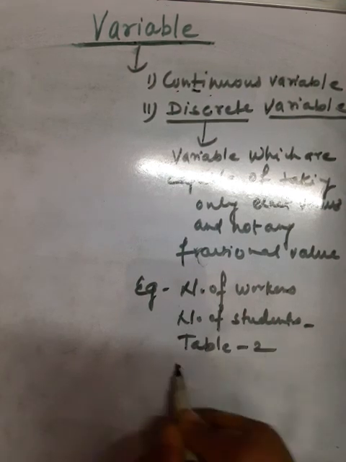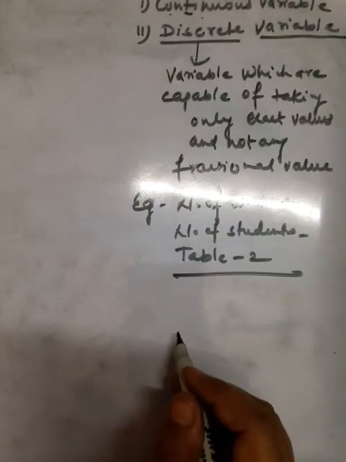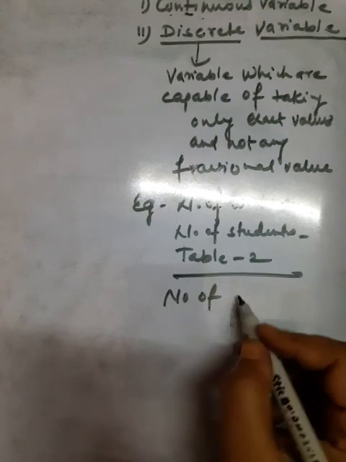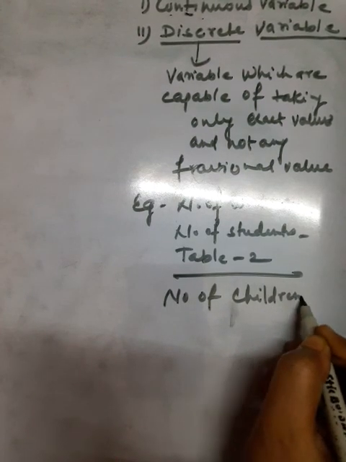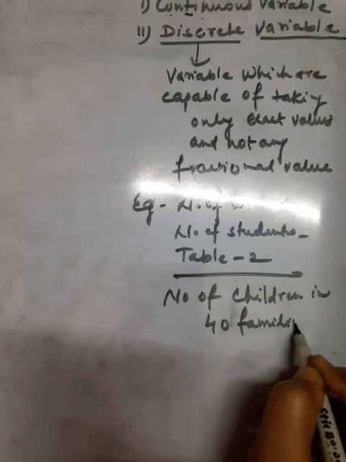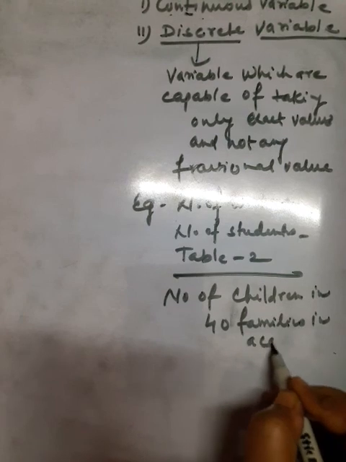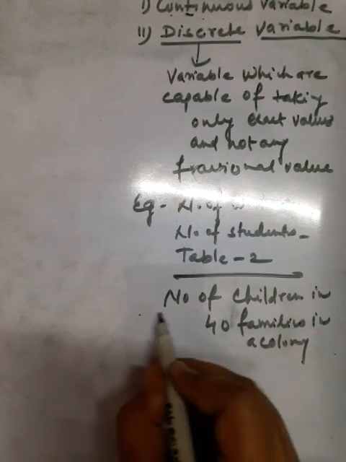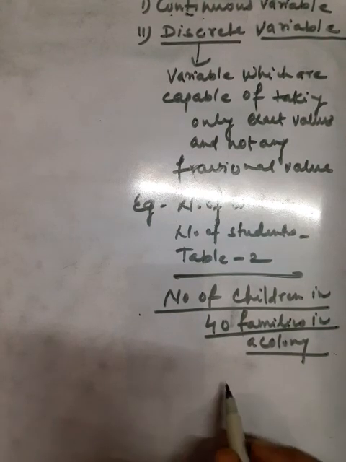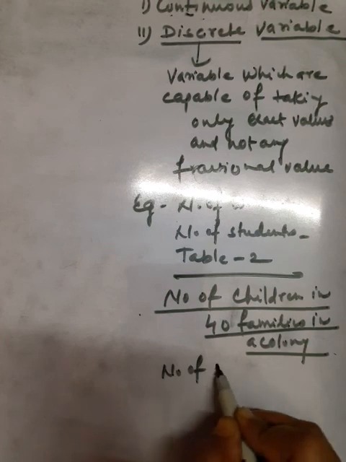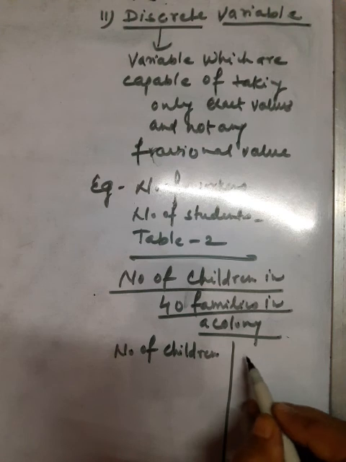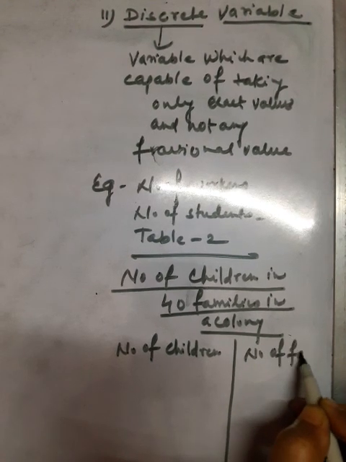Table number 2. Suppose we have a table of the number of children in 40 families in a colony. The first column is the number of children, and the second column is the number of families.